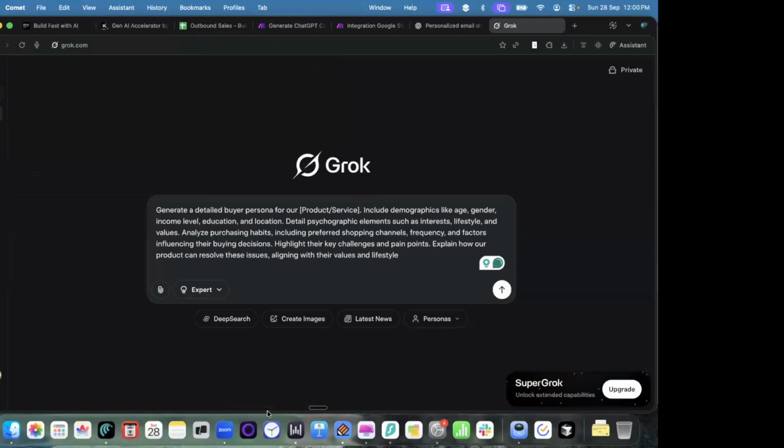I will also paste this prompt in the chat if anyone wants to do their own research using Grok. And again, this is a free tool as well. We will try to focus a lot more on free tools. So this is also free to use. You can go and use it now for free.